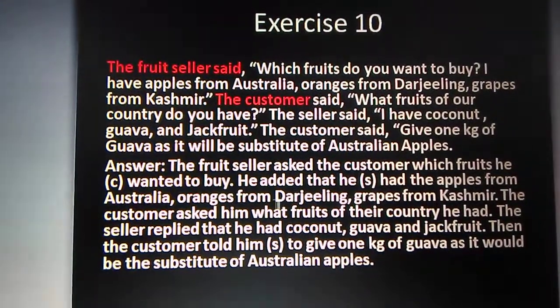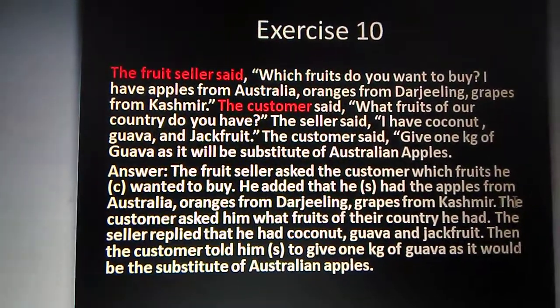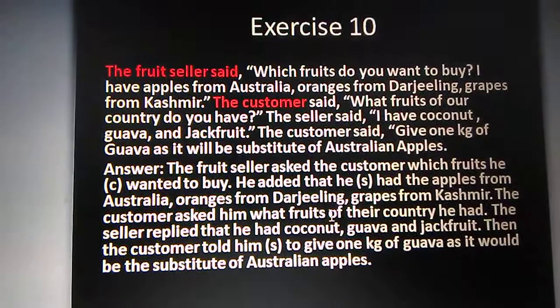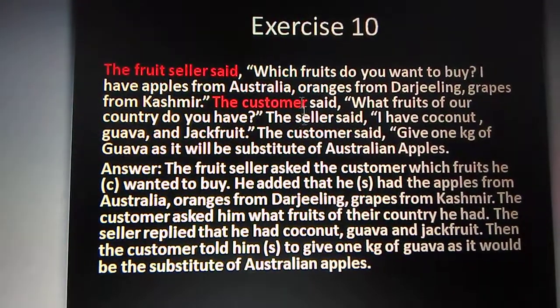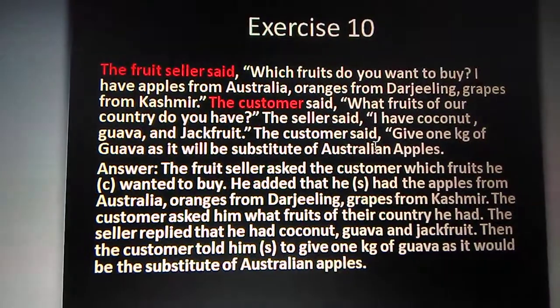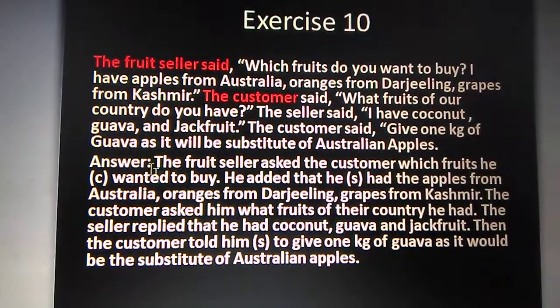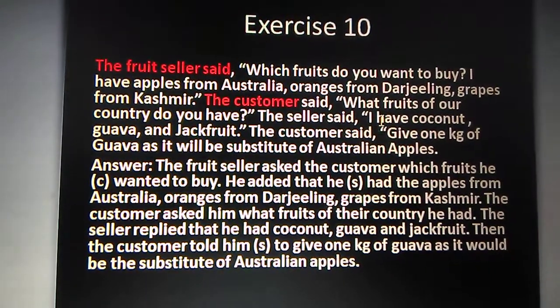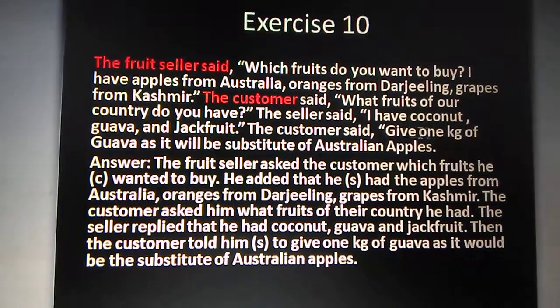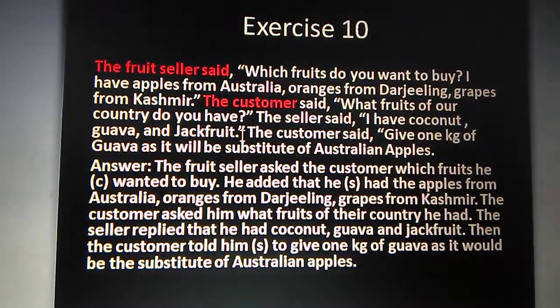The customer said, "What fruits of our country do you have?" The customer asked him what fruits of their country he had. "You have" becomes "he had". The seller said, "I have coconut, guava, jackfruit." This is assertive, very simple. The seller replied that he had coconut, guava, and jackfruit.